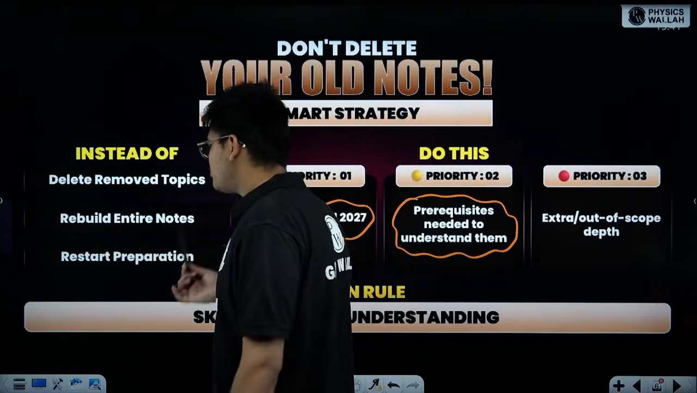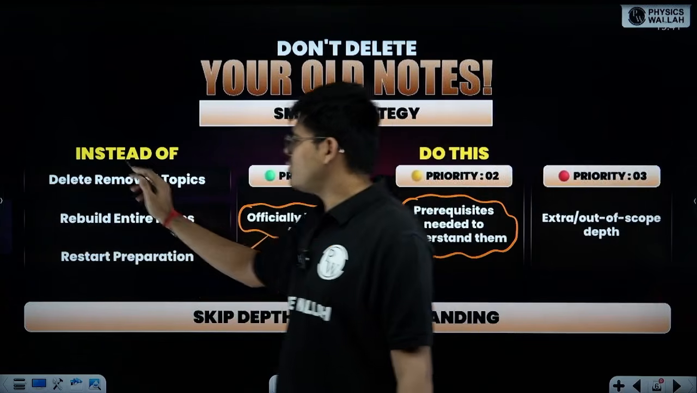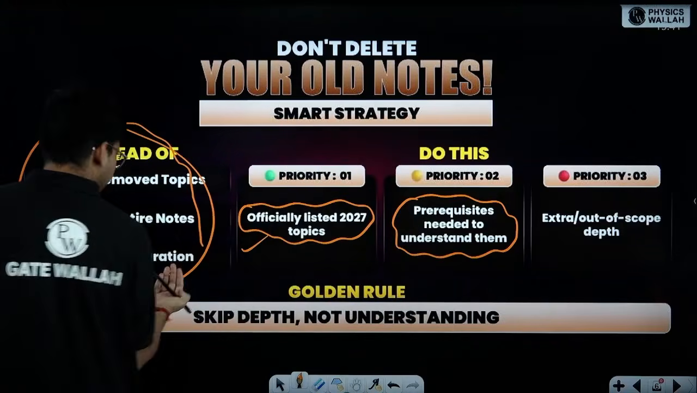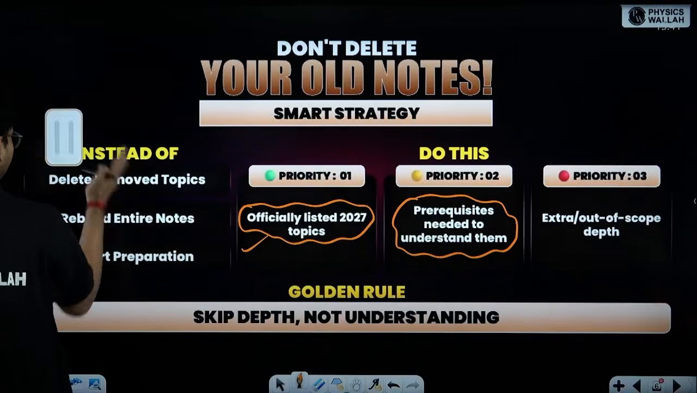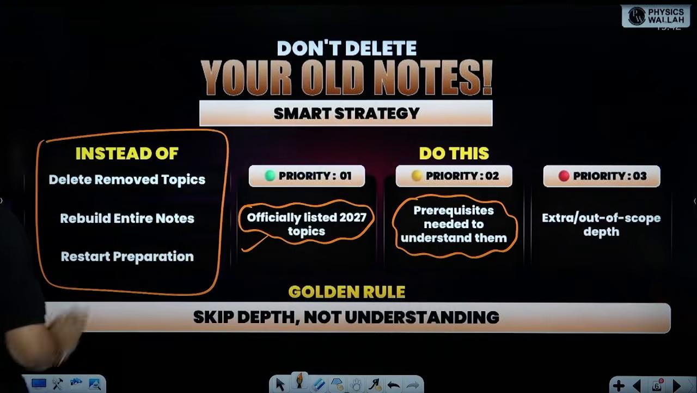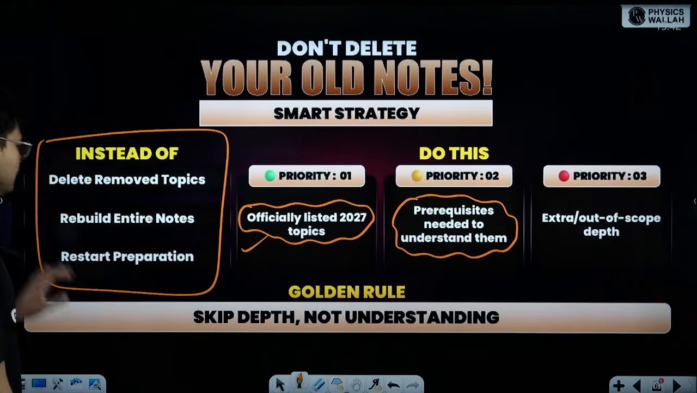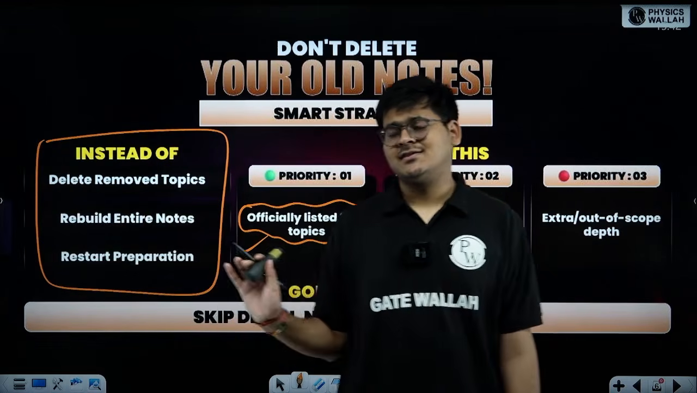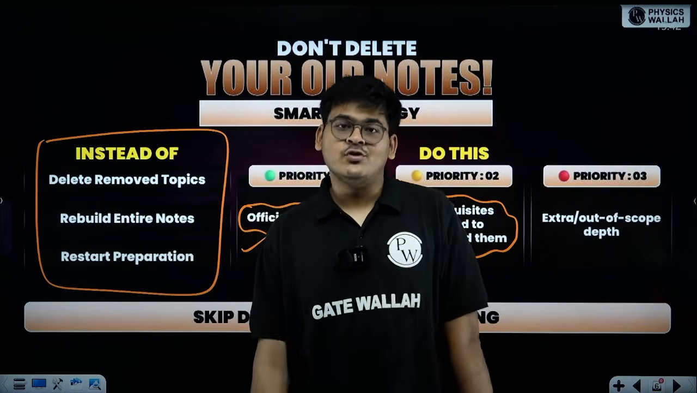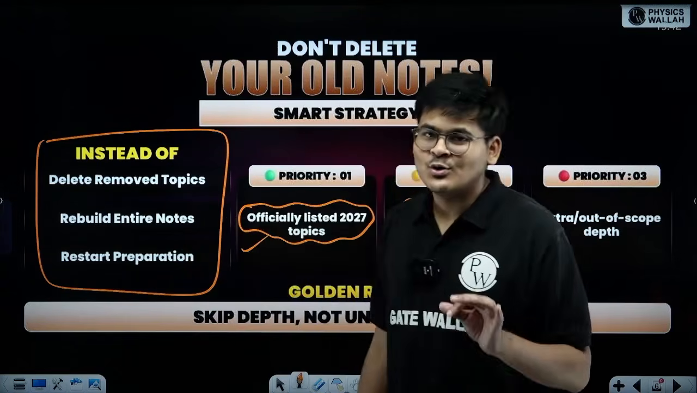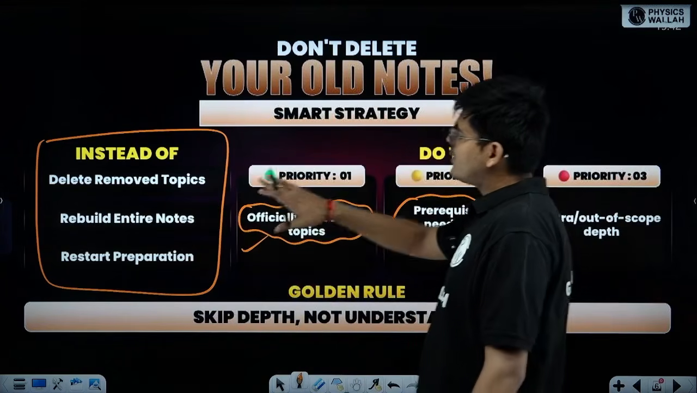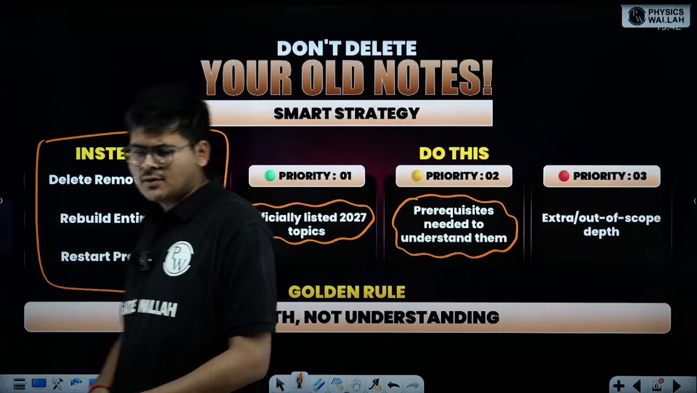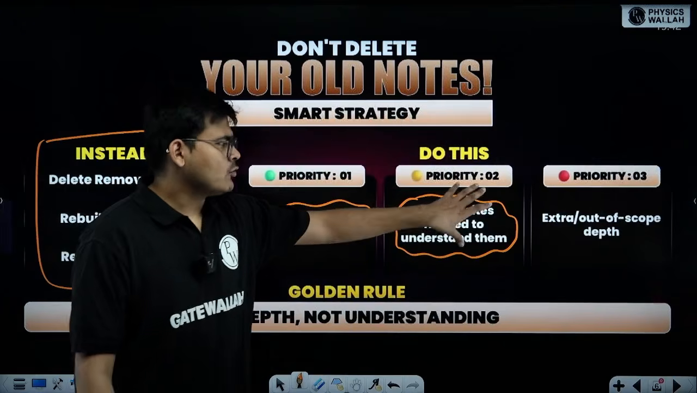So instead of all this drama where you are deleting topics, rebuilding entire notes, and restarting your preparation, please don't do that. I will feel very bad for your wasted time. Instead, just open the priority topic, highlight the newly added topics, and for those highlighted topics, do whatever is required.